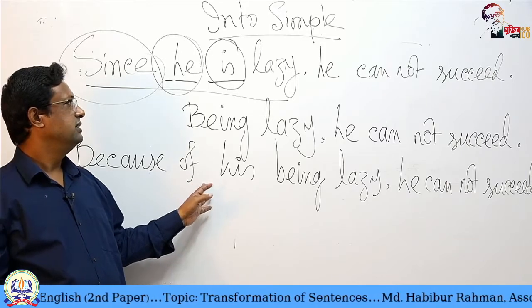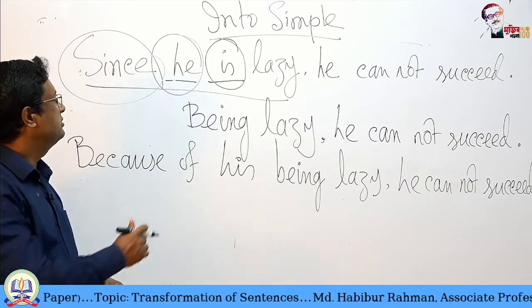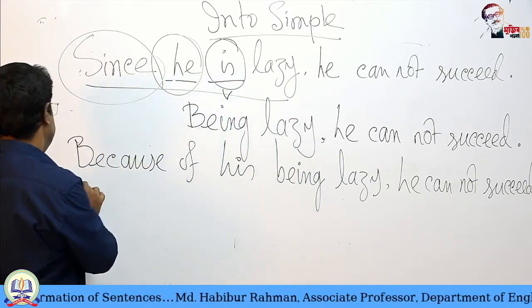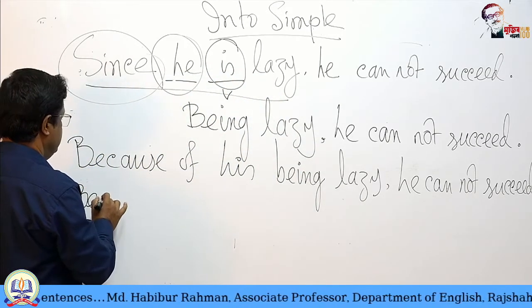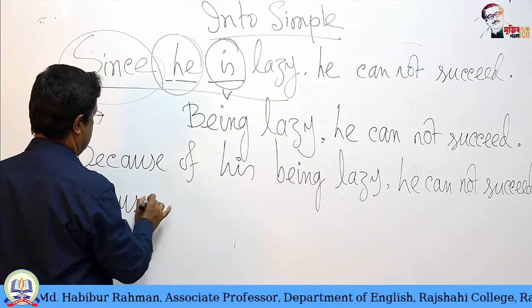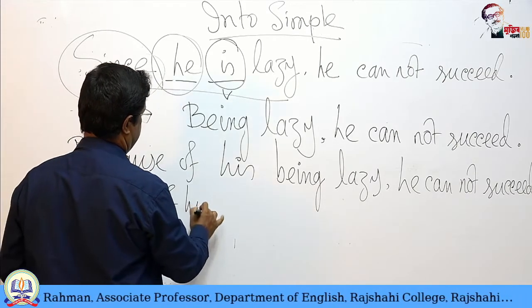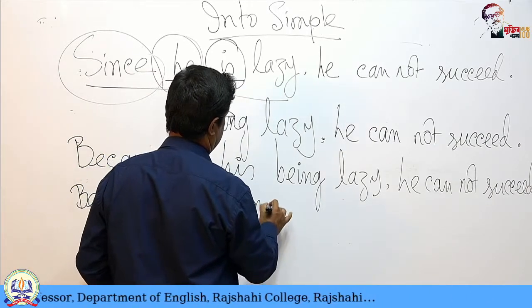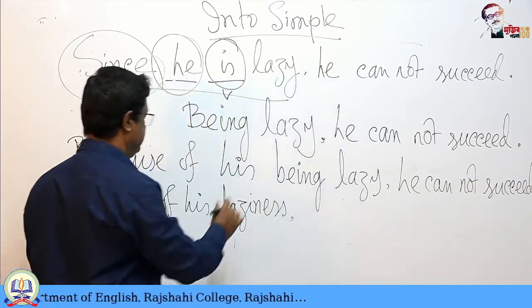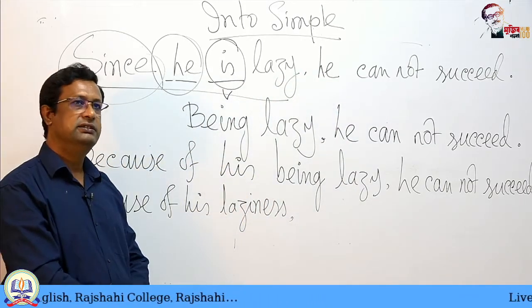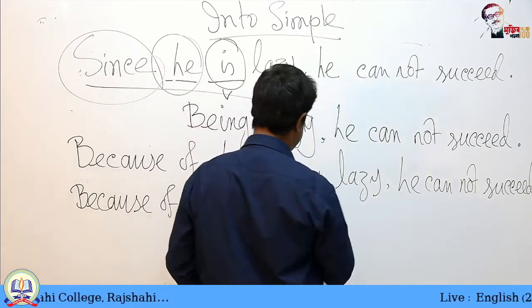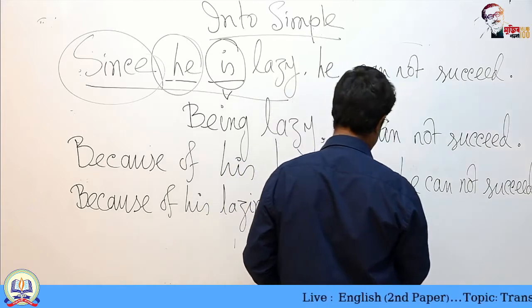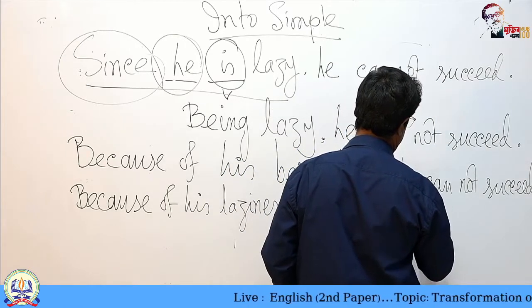Because of his laziness, we can totally eliminate the verb is. Because of his laziness, he cannot succeed.